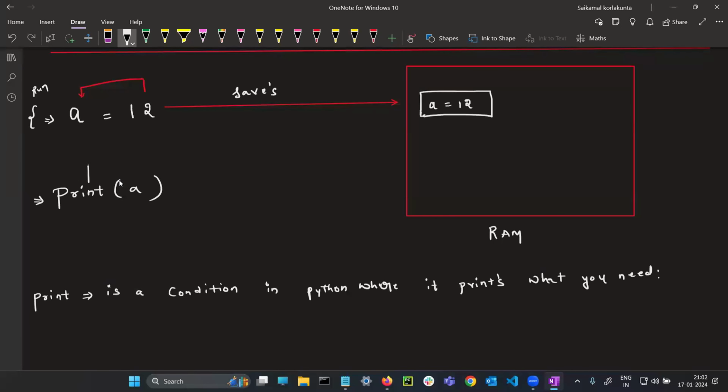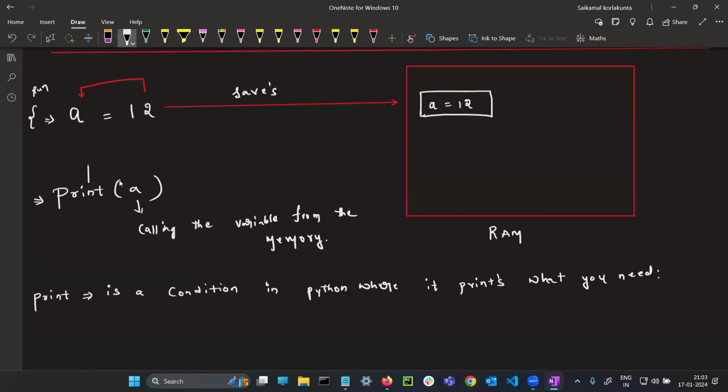For example, see, what is the meaning of a printing machine? Same content it will print. Okay, print is nothing but just printing. But in between this, you have written A, which means calling. You are calling the variable from the memory.